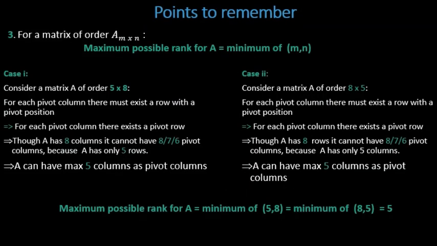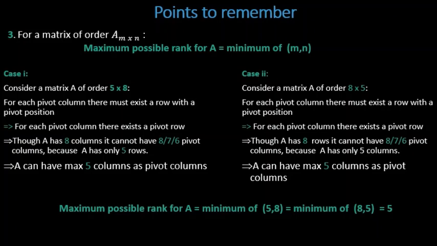Now the third point. So in this third point, we will analyze some case 1, case 2 points, two criteria or conditions, when we have different rectangular matrices. Suppose for a matrix A m by n, it has m rows and n columns. What will be maximum possible rank? So here first I will state that the maximum possible rank for A is equal to minimum of m comma n. That is minimum of number of rows comma number of columns. Let us go through it elaborately.